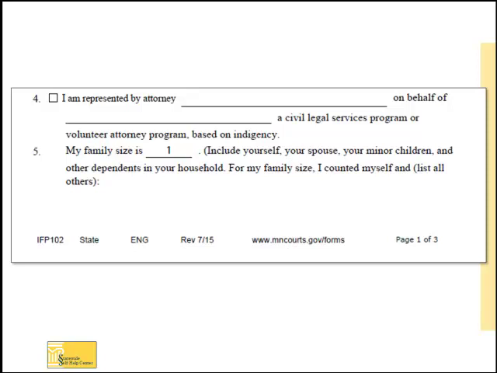Another reason you could qualify for a fee waiver is if your family household income is at or below 125% of the federal poverty guidelines. For question 5, fill in the number of family members living in your household. As explained on the form, include yourself, your spouse, your minor children, and any other dependents. Fill in the name, age, and relationship to you for each person you included in your family size.